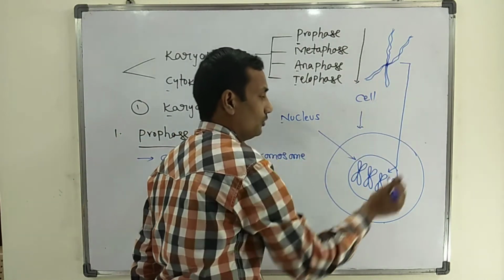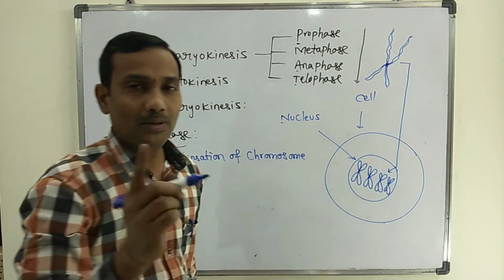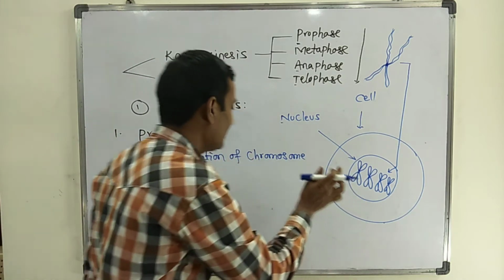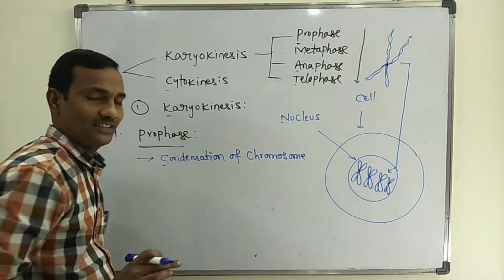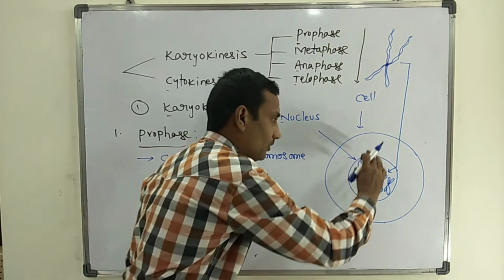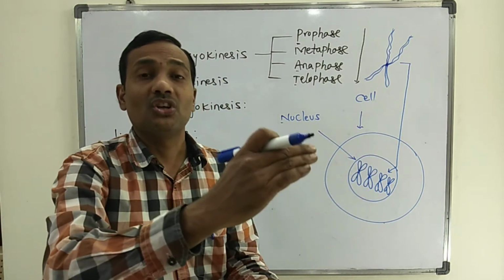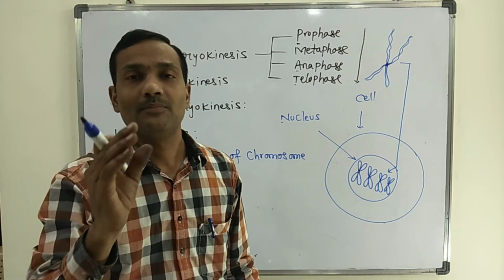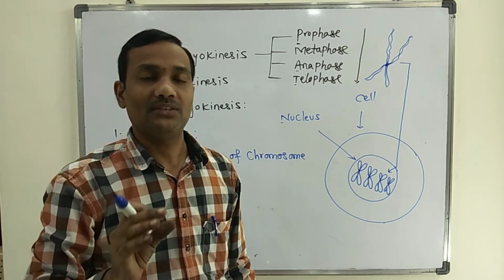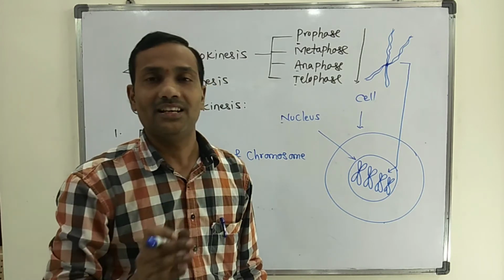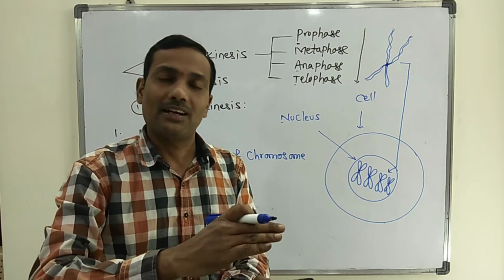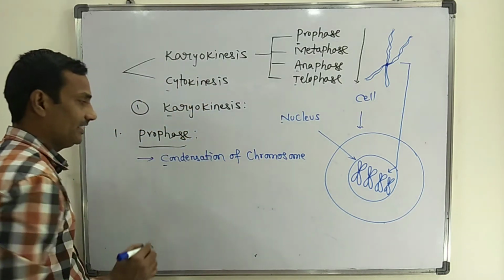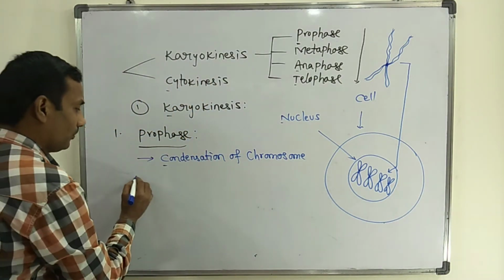But if you observe the prophase of karyokinesis, in prophase all chromosomes shorten, or condense. At the end of prophase, if you observe inside the cell, all chromosomes are completely condensed. That is the major event that occurs during prophase.